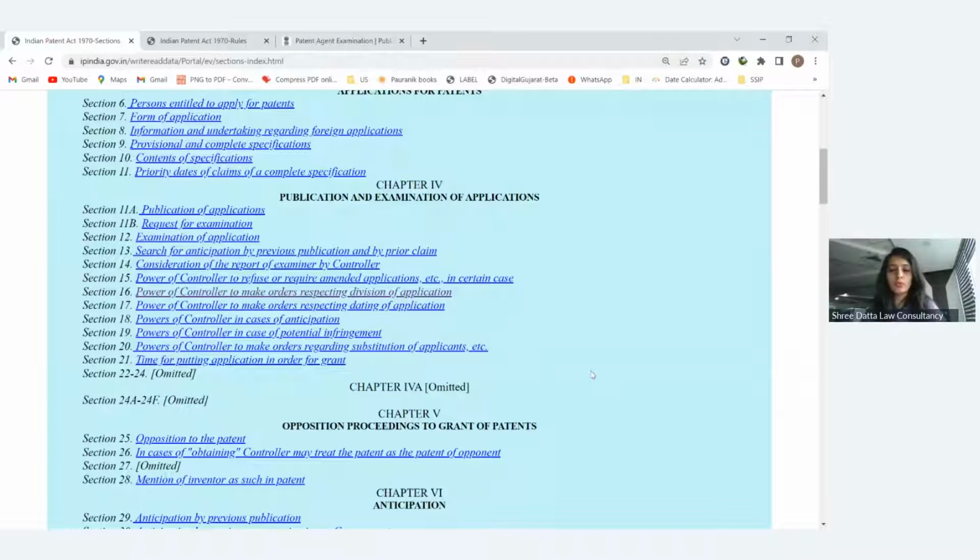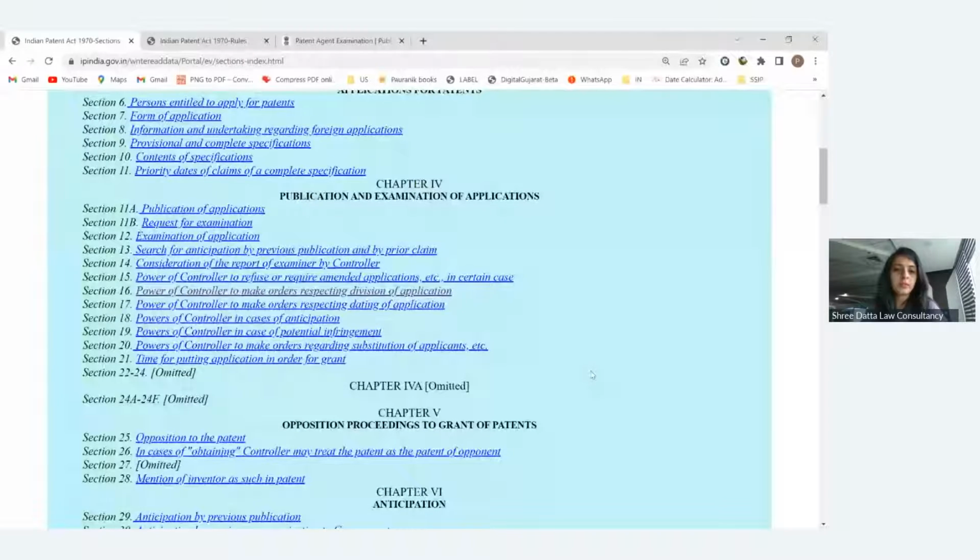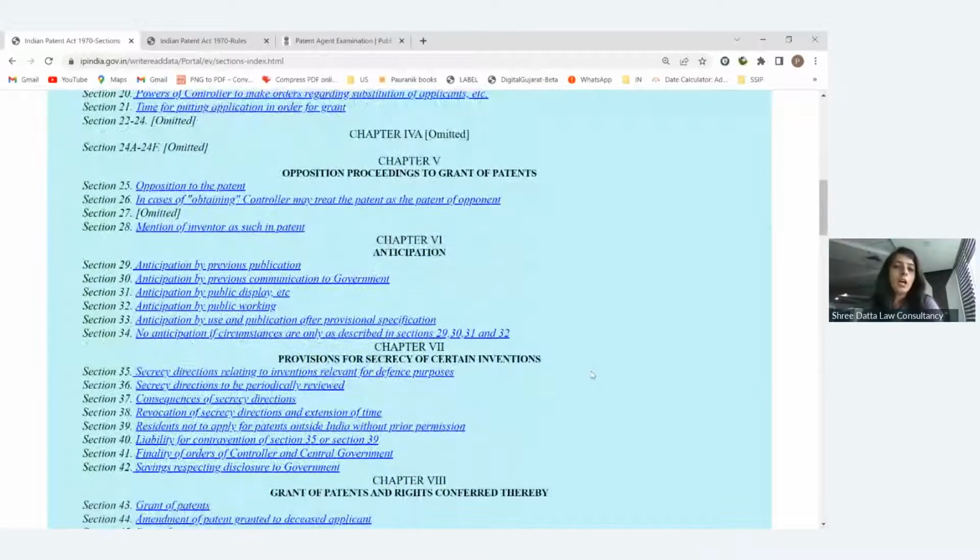I'm just moving forward very speedily because this is just the basic overview for the whole Patent Act. If at any time you feel confusion or have a query, you can interrupt me. Thank you. Yeah. Now, chapter 4A is omitted as per the latest amendment.